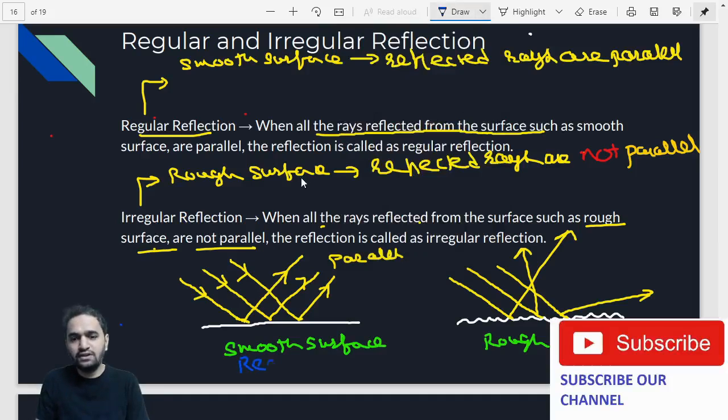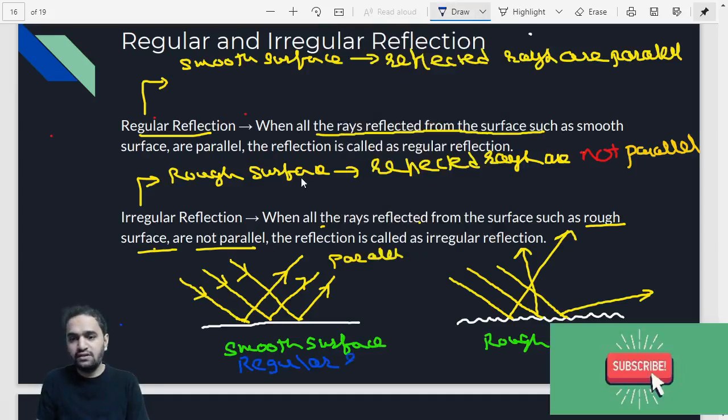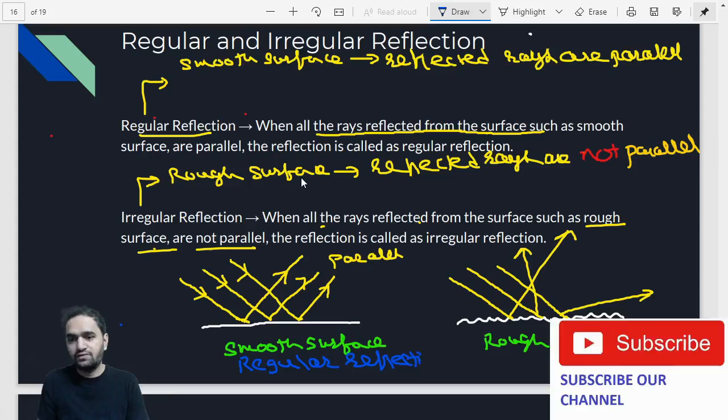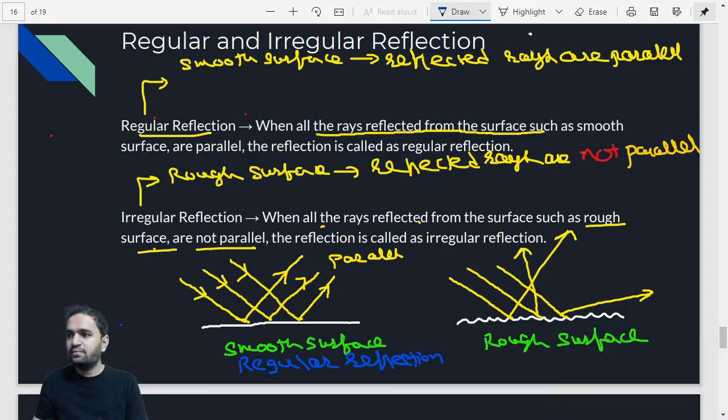So let me just write down the name there. This is called regular reflection. Let me write down the second one, that is this one. This is called irregular reflection. Okay. So you must have understood now which is regular reflection and which is irregular reflection. But what about the laws of reflection?